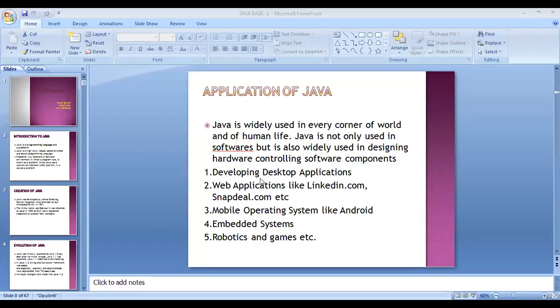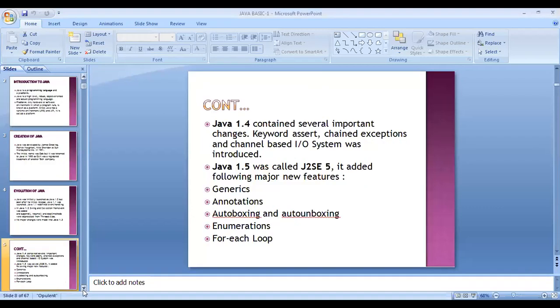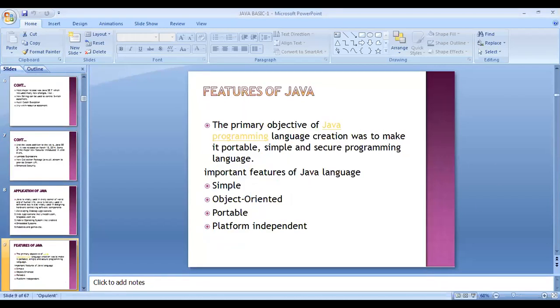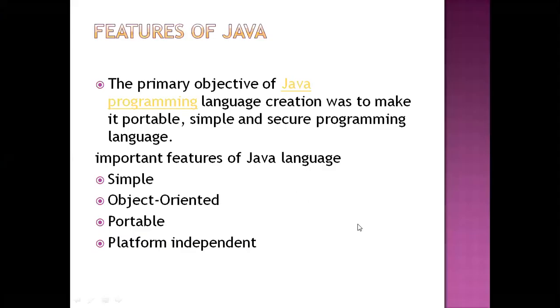Now the next thing I'm giving information on is the features of Java. What are the features of Java? The primary feature of Java is that it is a programming language created to be portable, simple and secure. Here a lot of features will be there. Everyone can say that the basic feature of Java is that it is simple. Java is a simple language.